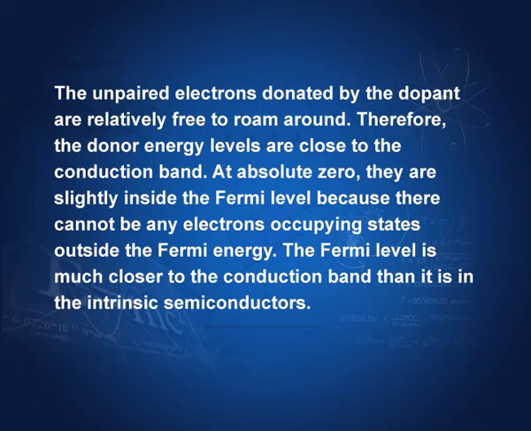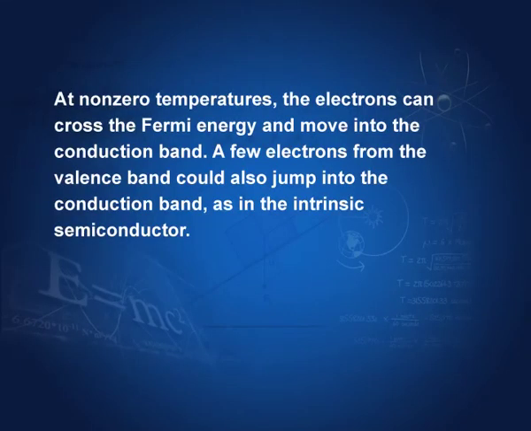At absolute 0, they are slightly inside the Fermi level, because there cannot be any electrons occupying states outside the Fermi energy. The Fermi level is much closer to the conduction band than it is in the intrinsic semiconductors. In the intrinsic, it is in between the energy gap. In the N type, it is close to the conduction band, and in p type, it is close to the valence band. At non-zero temperatures, the electrons can cross Fermi energy and move into the conduction band.